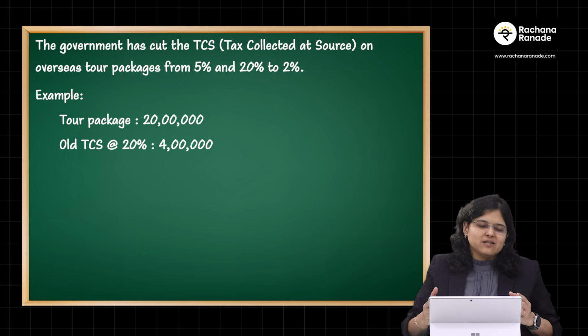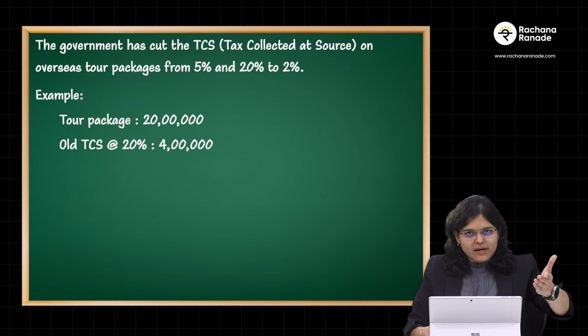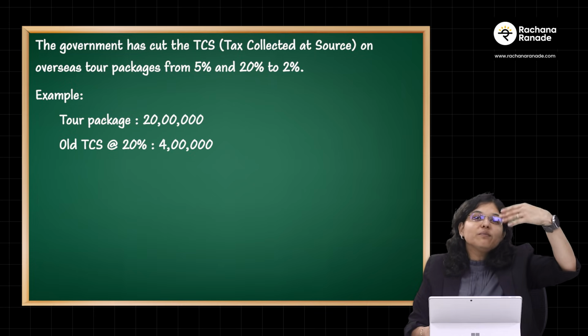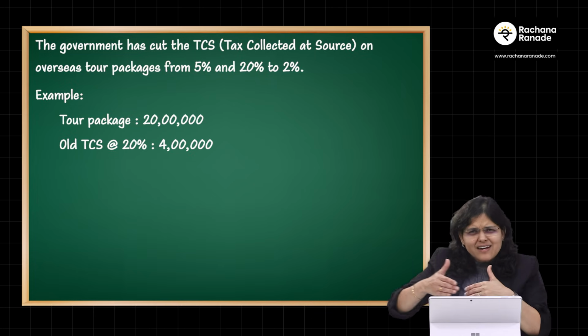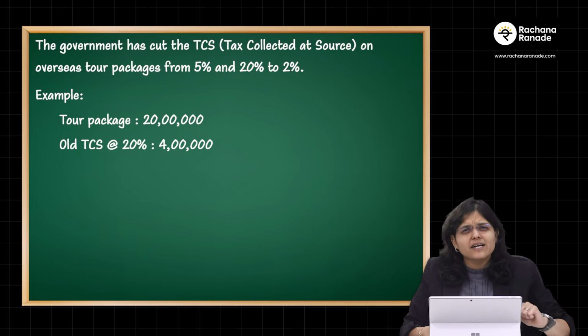Now you'll be like, "Acha Rachna, we can claim that as a refund, na?" I understand, you can claim that as a refund afterwards, but when you file your income tax return next year, then you will be able to claim the refund. There's a timing difference, and that is the reason why people used to feel, "Oh, I have to give an additional cash outflow right now."